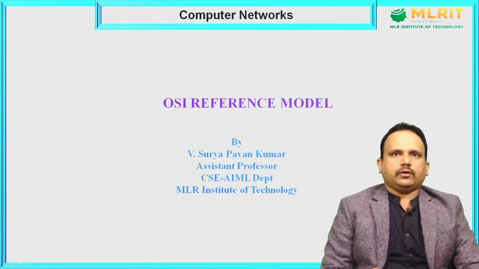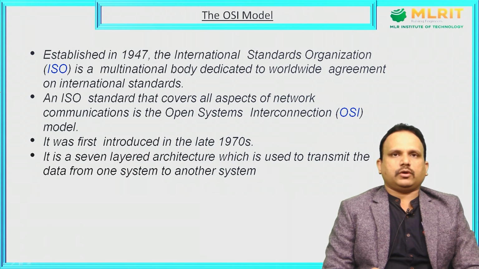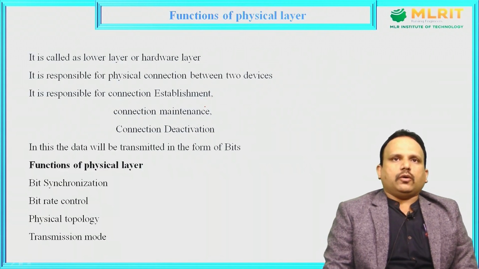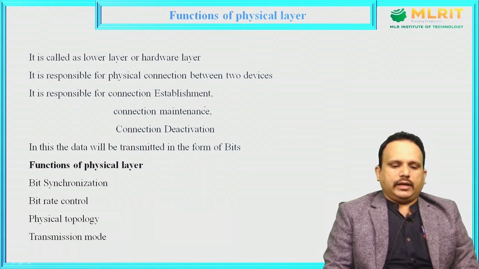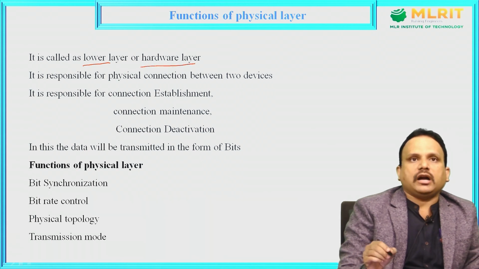So, in this video, I am going to clearly explain the overview of the OSI model, and after that, we are going to discuss the functionalities of each and every layer. So, now what is the first layer? We call it the physical layer. The physical layer is also called the lower layer, or the hardware layer.